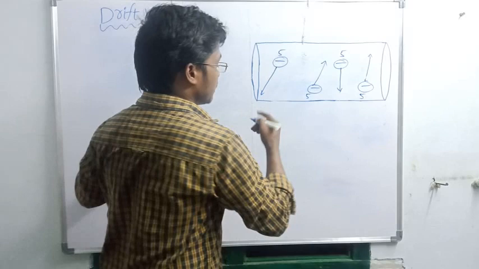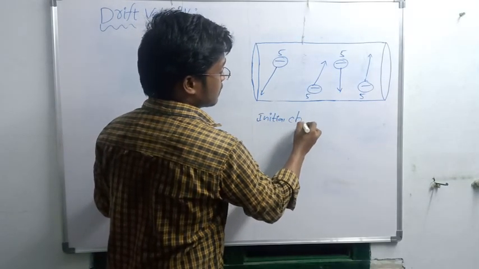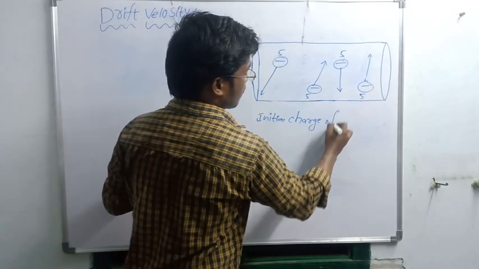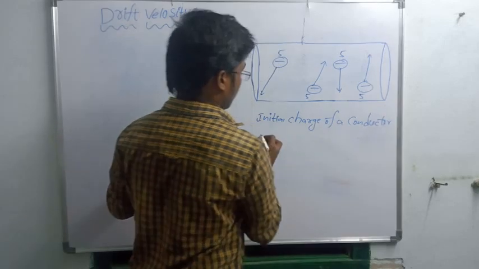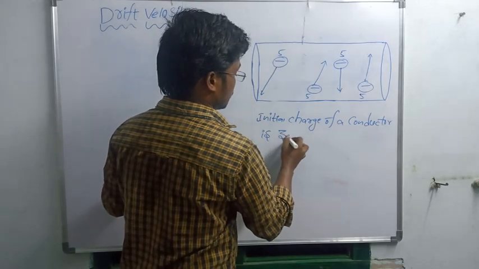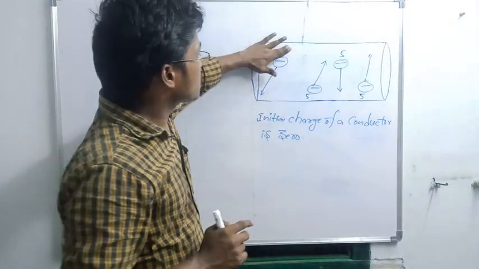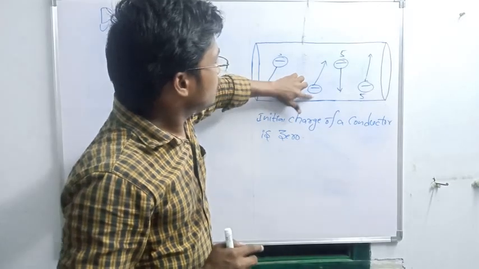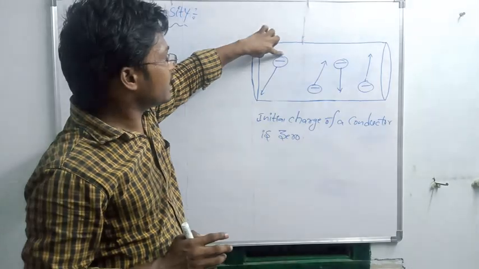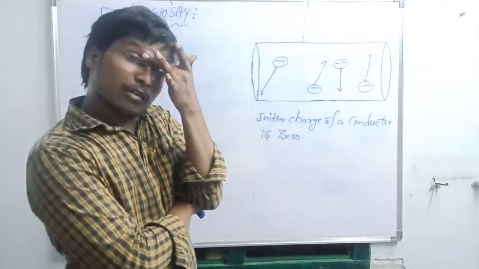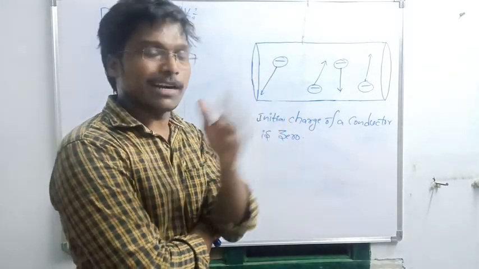Okay, so the initial charge of a conductor is 0. Initial charge of the conductor is 0. So here this conductor's initial charge is 0. For what reason is the conductor's initial charge 0 here? Because of the electrons' random motion.